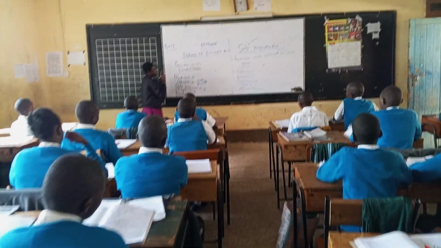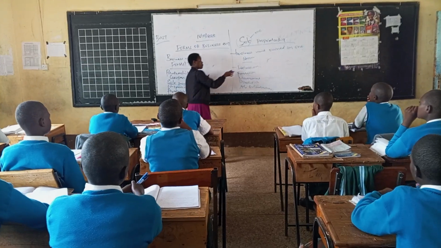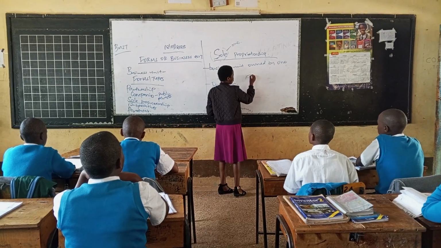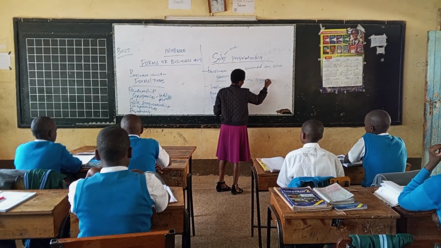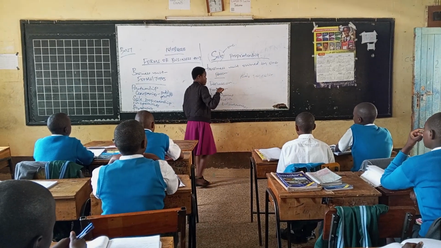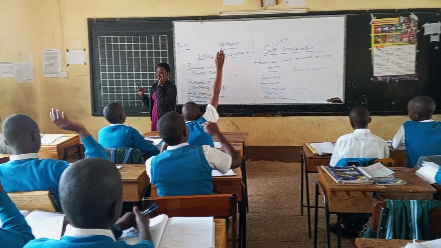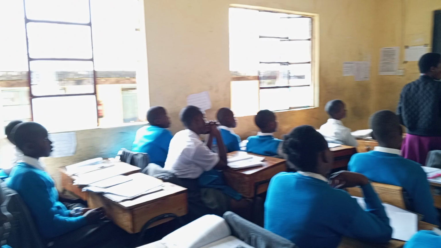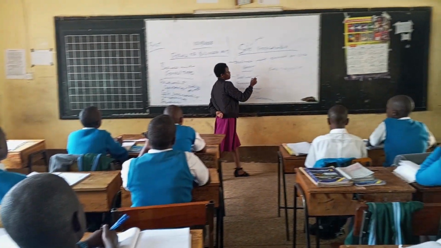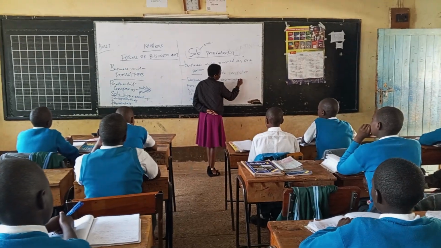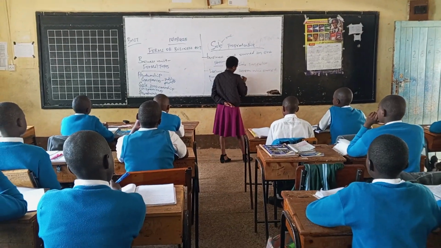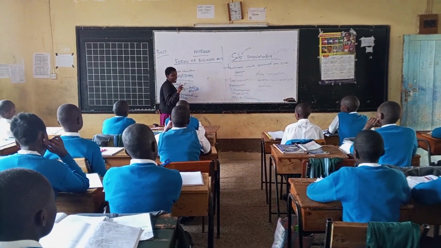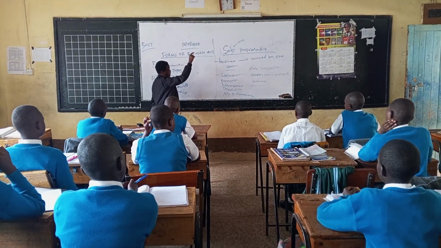So first of all, as we discuss sole proprietorship, we've defined it as a business unit owned by one person. Here we come up with another term, sole proprietor. Who then is a sole proprietor? Yes, students? A sole proprietor is a person who owns a business. So basically, a sole proprietor is the owner of the business. Which business is that? Sole proprietorship. Yes. So that is the definition.